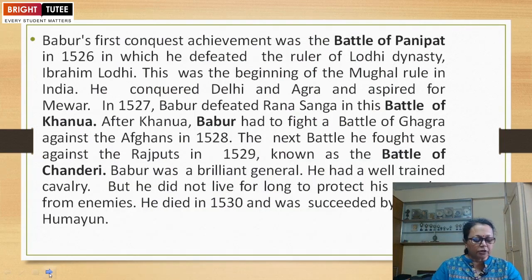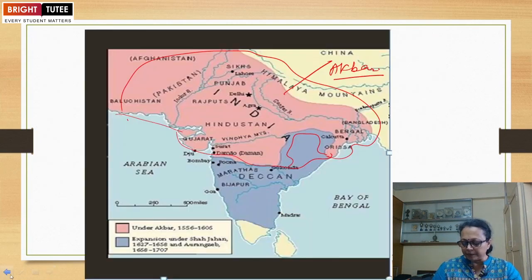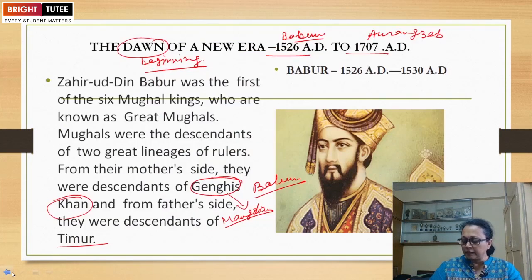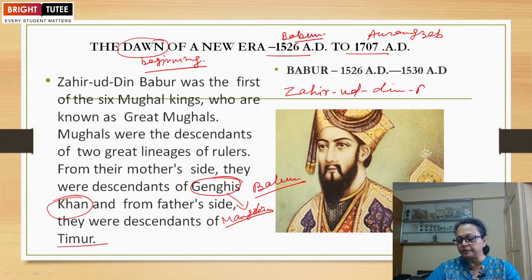Then Babur's first conquest. Babur was the first ruler of Mughal India. What was his real name? Zahiruddin Babur. His full name was Zahiruddin Muhammad.